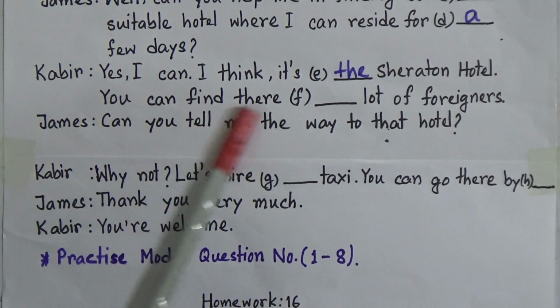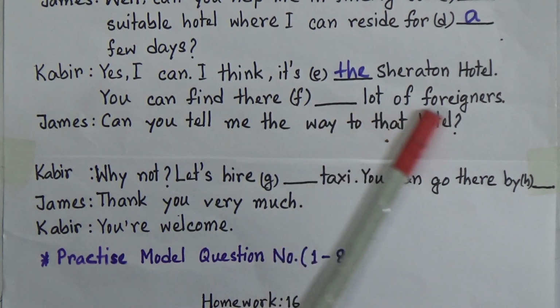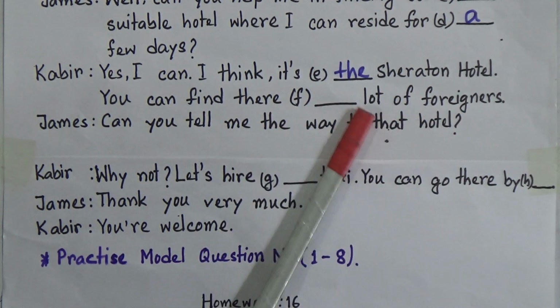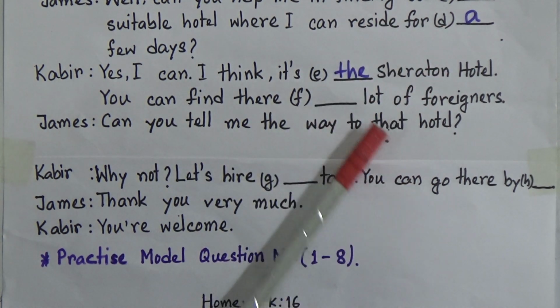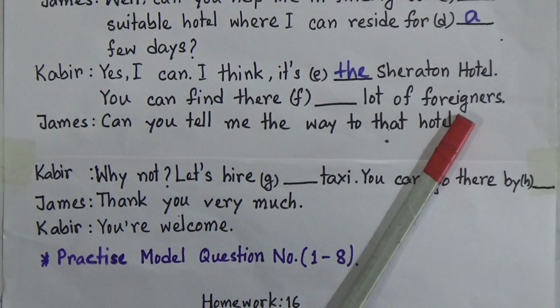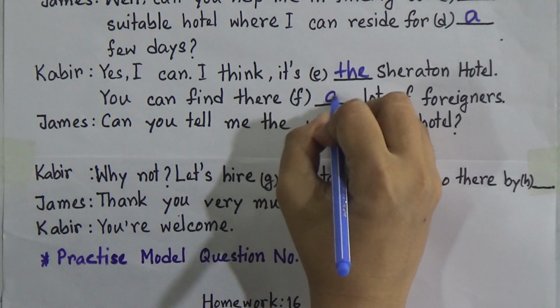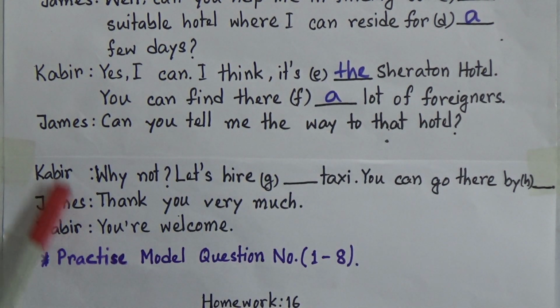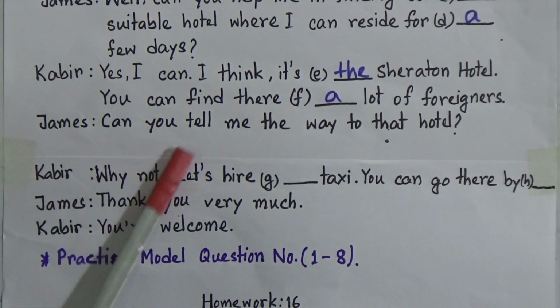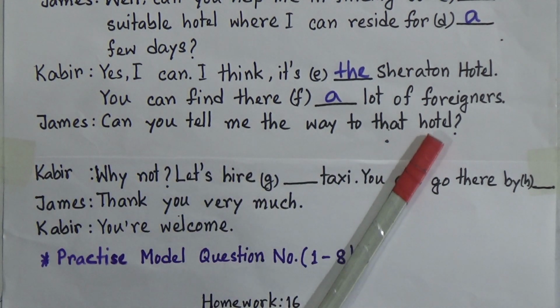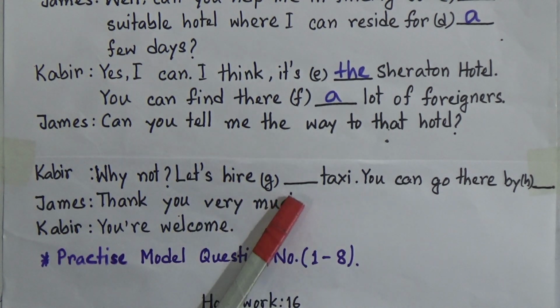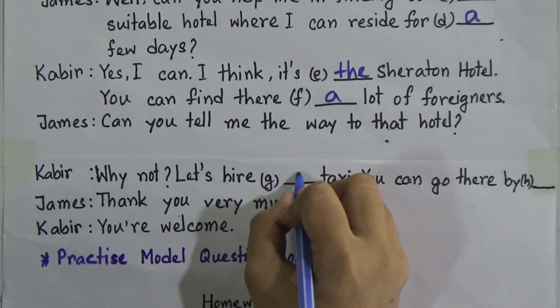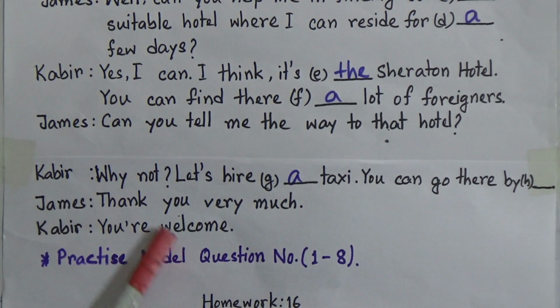You can find there dash lot of foreigners. Now look, number F, I have told you, just like number D, there will be a because it indicates plural nouns. So it will be a lot of foreigners. Now James is saying again, can you tell me the way to that hotel? Now Kabir is saying, why not, let's hire that taxi. They will hire, of course, one taxi, so it will be a, and T is a consonant sound, so there will be a. Why not, let's hire a taxi.